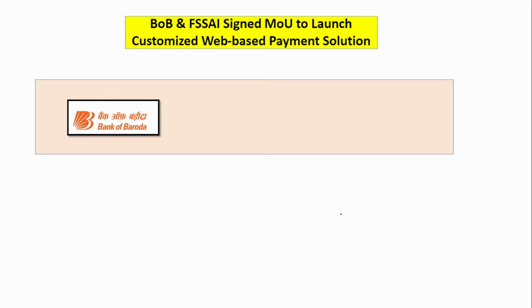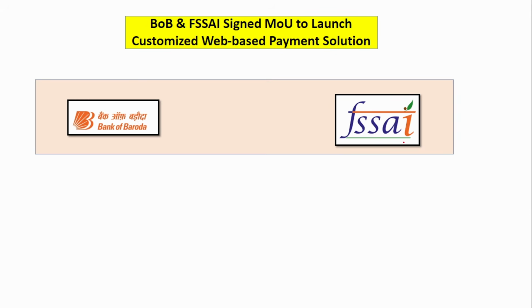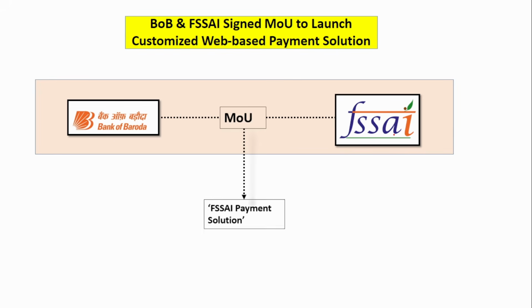Next is Bank of Baroda and FSSAI, the Food Safety Authority of India. Together they have signed an MOU. What is the purpose of this MOU? The purpose is to develop the FSSAI payment solution, a customized web-based payment platform.